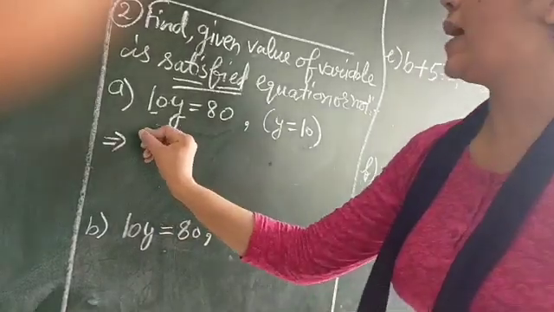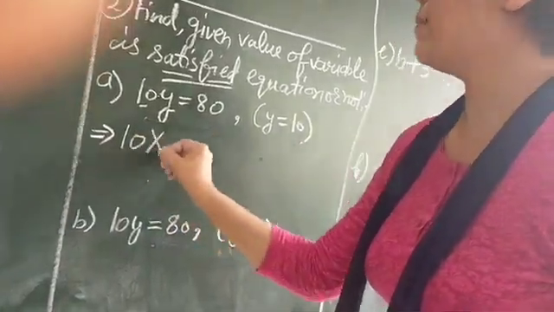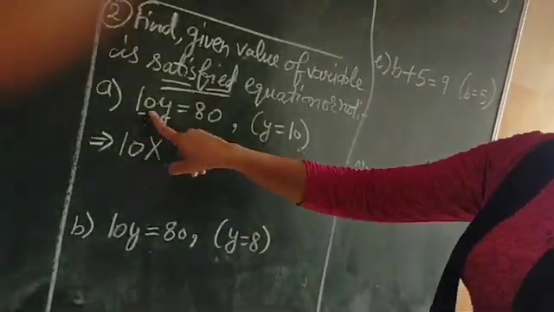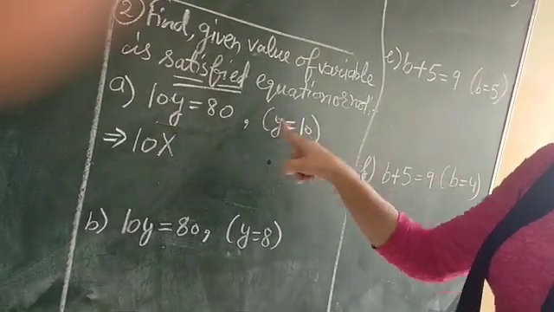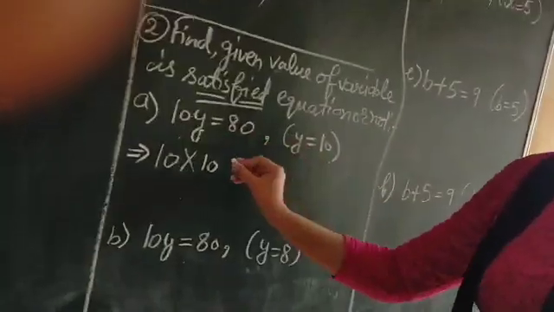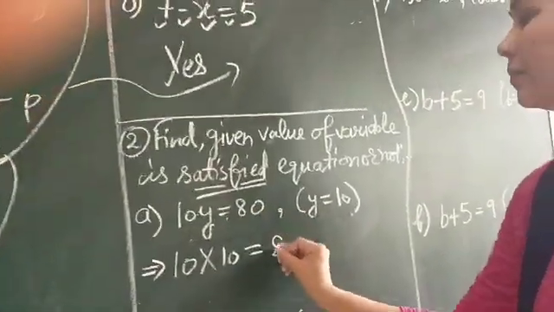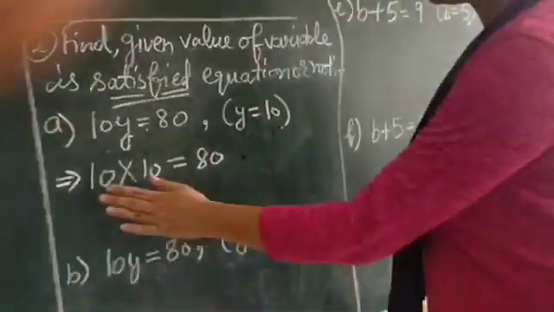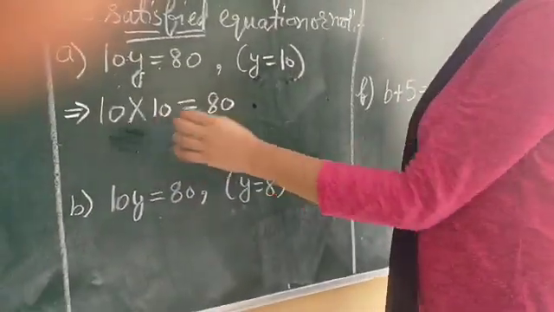Multiply. So you will write here 10 multiply. Now instead of y, what you will write here? 10, because the value of y is 10. 10, same numbers will come down, equal 80. Now you will solve the left hand side.